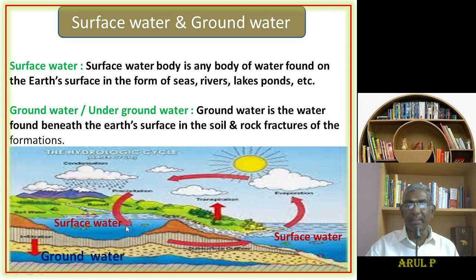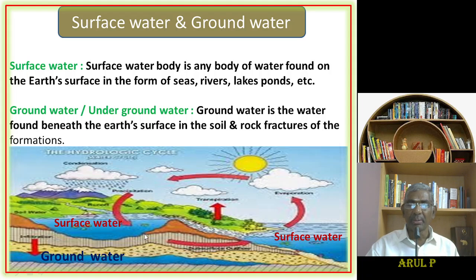Now, we will see what surface water and groundwater are. A surface water body is any body of water found on the earth's surface in the form of seas, rivers, lakes, ponds, etc. That is water stored above the surface. This is the ground level. The water stored in the form of lakes or ponds is called surface water. Water also stored in the form of oceans or major lakes is called surface water. The water which is stored above the earth's surface is called surface water.